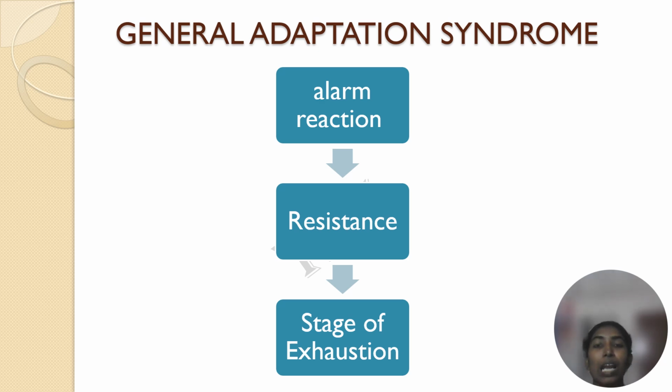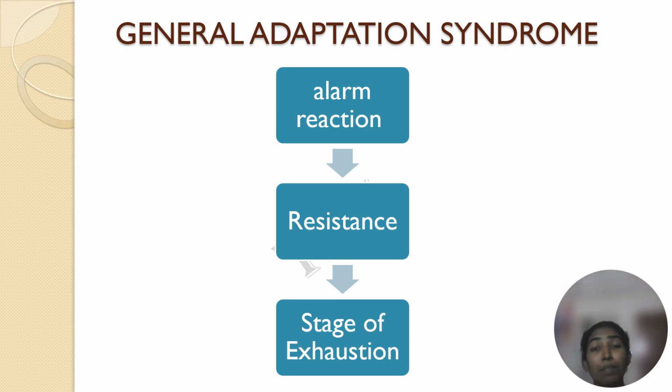The first stage is alarm reaction. For example, if we consider the stress to be a foreign agent like a virus or a bacteria, then our body will have an alarm reaction. Alarm reaction means our body will become active and will search for the foreign agent.